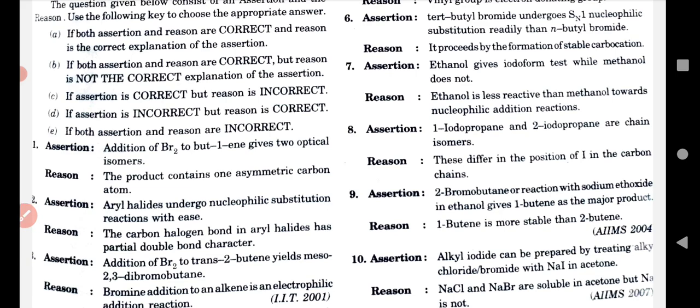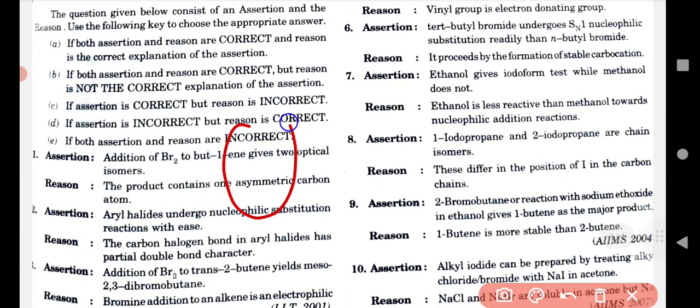So option A is the correct option for the 6th assertion and reason. Now the 7th assertion: ethanol gives the iodoform test while methanol does not. Why is it happening? The first sentence, the assertion, is totally correct. Now think about the second point, the reason: ethanol is less reactive than methanol toward nucleophilic addition reaction. That's a good sentence. Understand that? Ethanol is less reactive than methanol toward the nucleophilic substitution reaction.